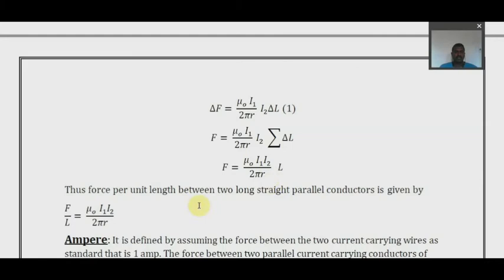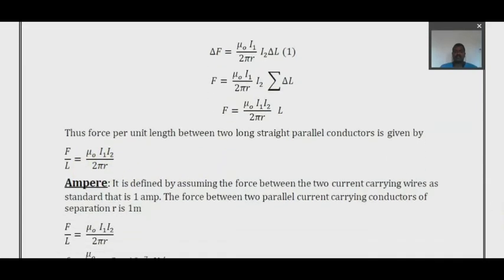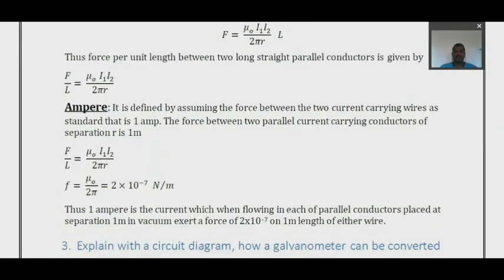So that's why the force per unit length between two long straight parallel conductors is given by F by L is equal to mu naught I1 I2 divided by 2 pi r. With this expression only, we can define what is an ampere. It is defined by assuming the current in the two current carrying conductors is the same, that is 1 ampere, and the separation r between the two parallel conductors is 1 meter. So the distance of separation is 1 meter, the current carried is 1 ampere. Then we define what is an ampere.